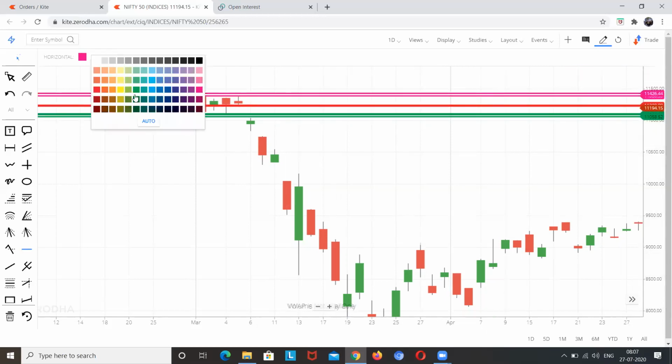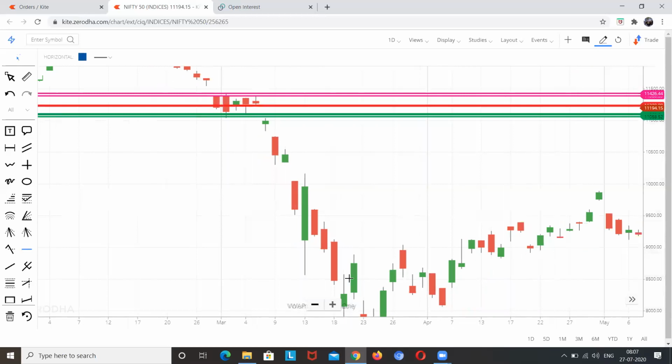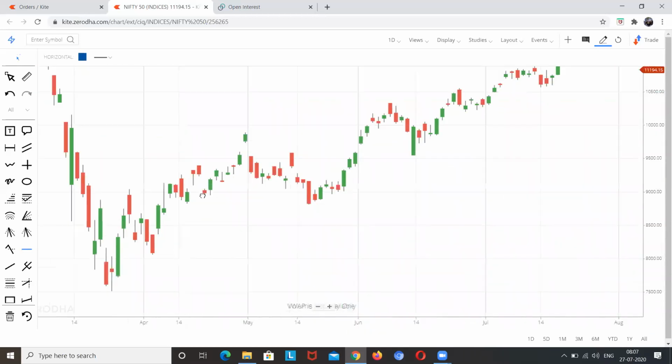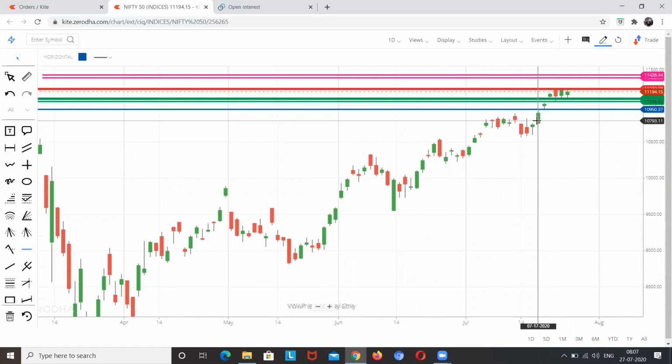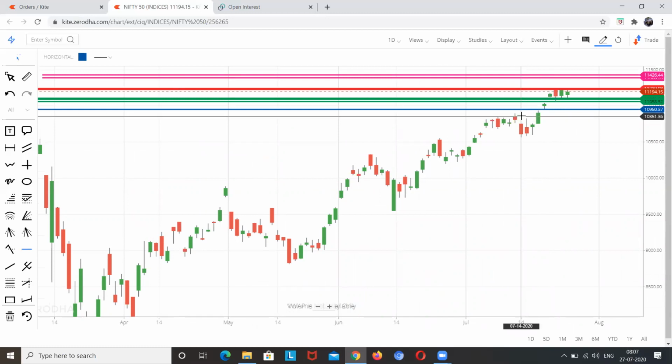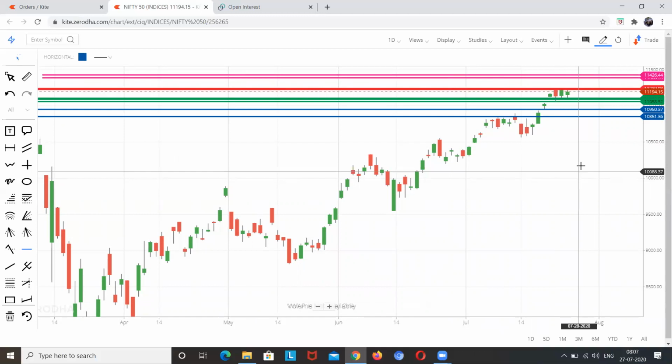And if it is breaking down on the downside, at that time we can expect this level, which is around 11,950, and then this is the support. This is the breakout level, around 11,850. So that we can expect if it gives a breakdown on the downside.